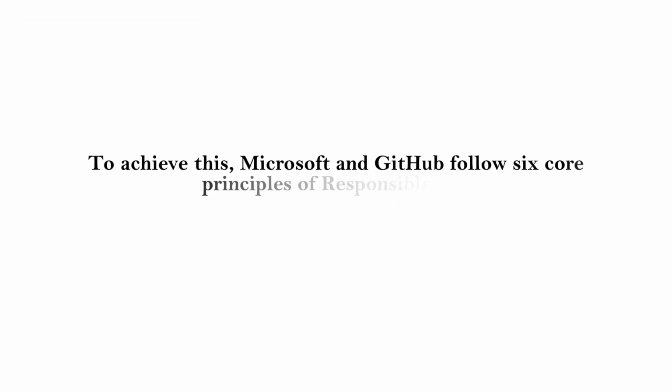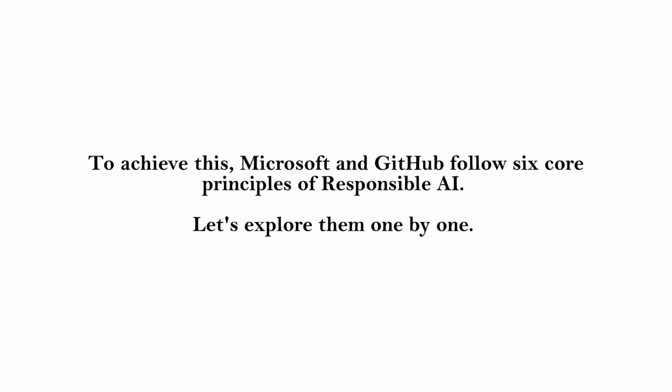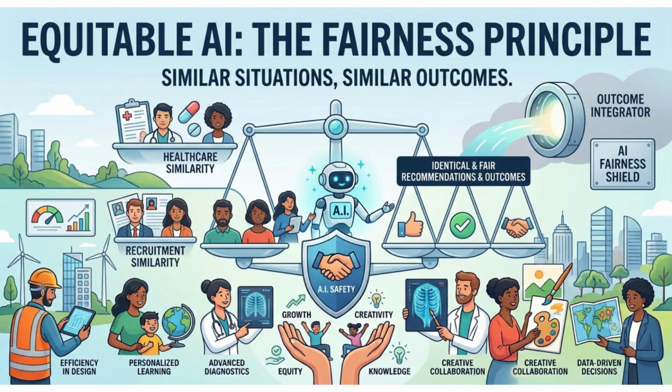To achieve this, Microsoft and GitHub follow 6 core principles of responsible AI. Let's explore them one by one. Principle 1: Fairness. The first principle is fairness. AI systems should treat all individuals fairly and avoid discrimination. Imagine an AI system being used in healthcare, recruitment, or loan approvals. People with similar qualifications, financial situations, or medical conditions should receive similar recommendations and outcomes.